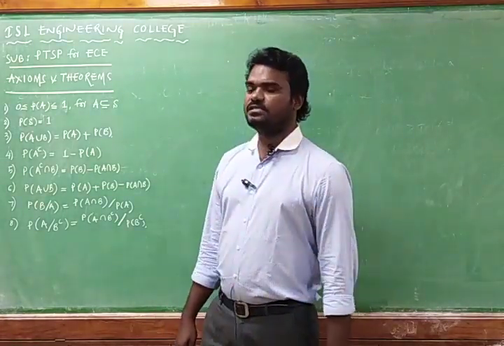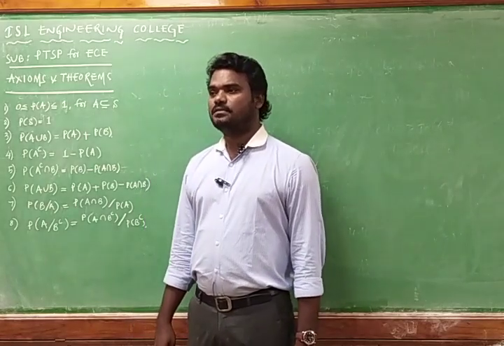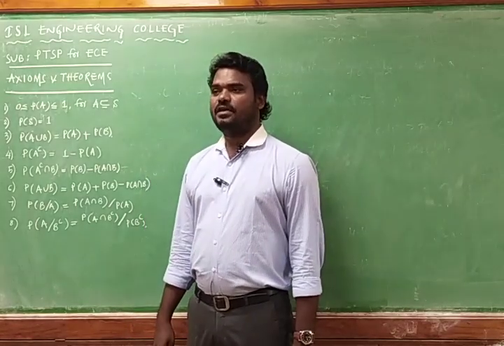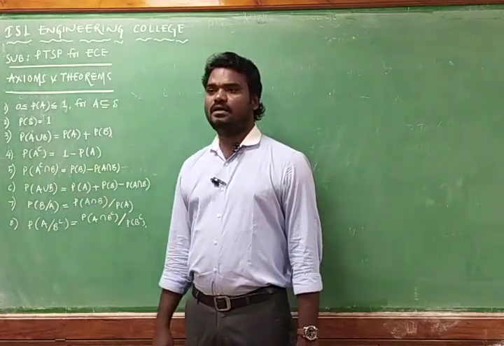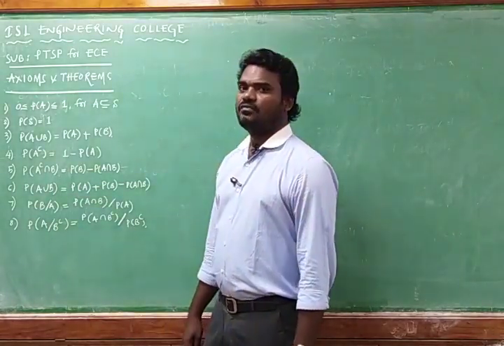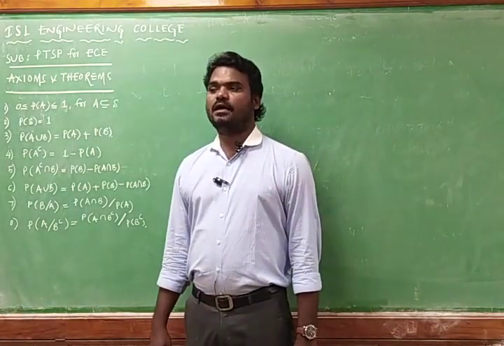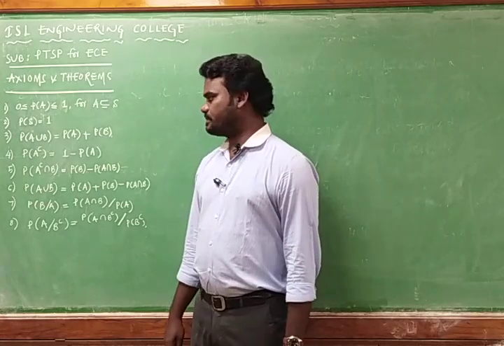And we have discussed the probability of A complement. Probability of A complement is equal to 1 minus probability of A, where A is an event and A complement is the complement of that particular event.